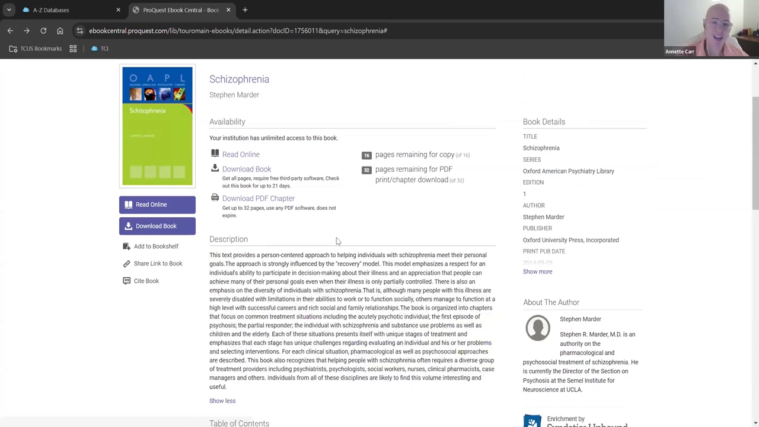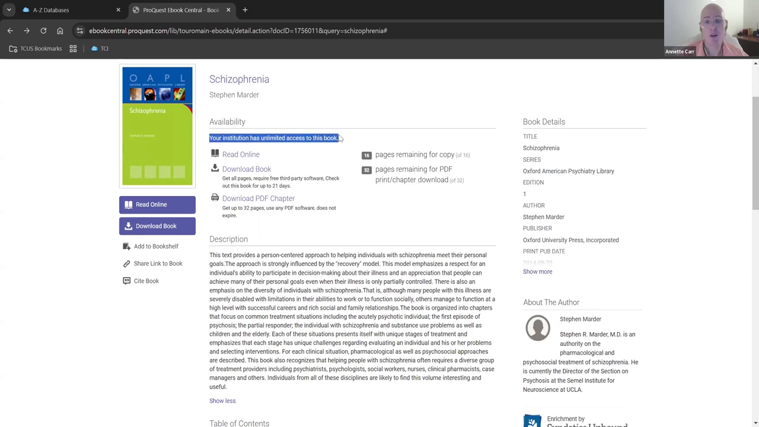You can download it, you can check it out maybe for 21 days, but no, you can't download the book and keep it. You can't print out the entire book and keep it. That's a copyright violation. So up here that shows you how much you can print out legally without running into problems with copyright restrictions.